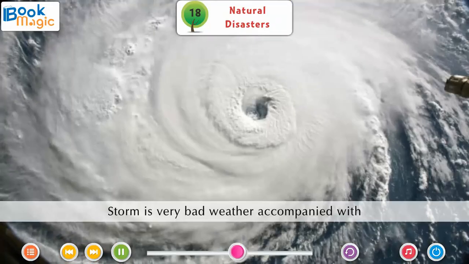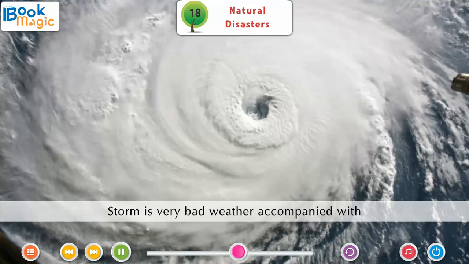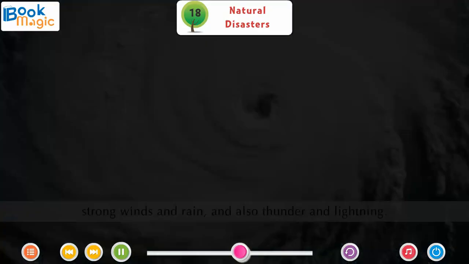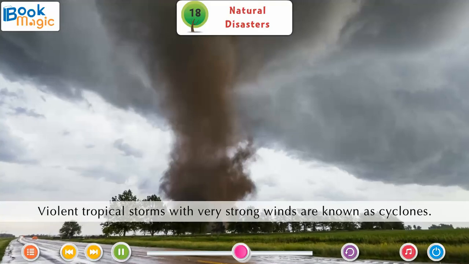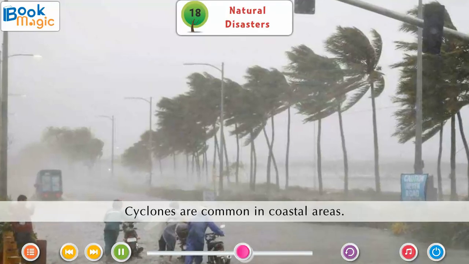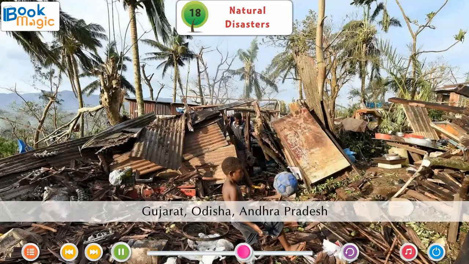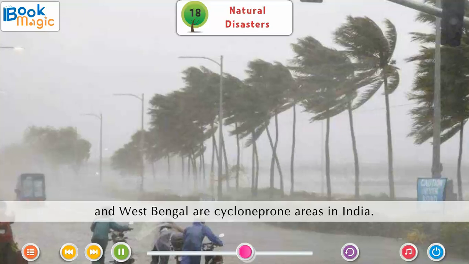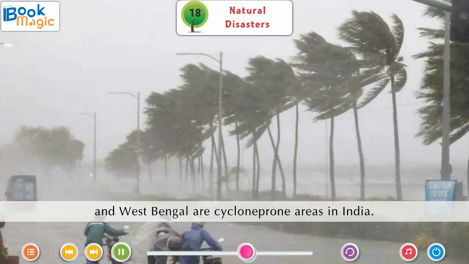Storms. Storm is very bad weather accompanied with strong winds and rain and also thunder and lightning. Violent tropical storms with very strong winds are known as cyclones. Cyclones are common in coastal areas. Gujarat, Odisha, Andhra Pradesh and West Bengal are cyclone-prone areas in India.